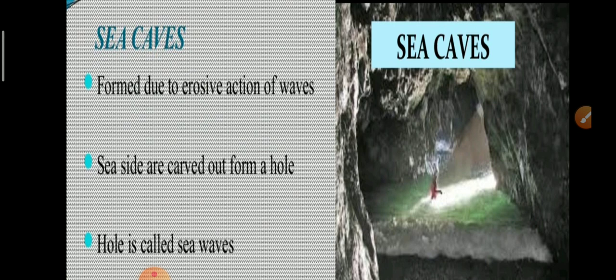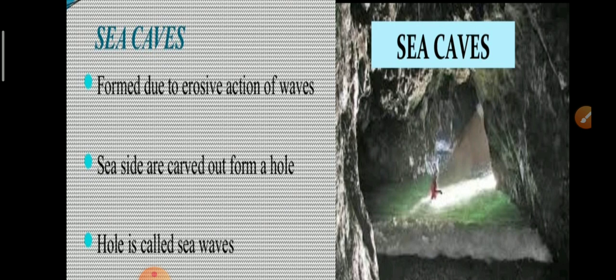Now sea caves. Sea caves form due to the erosion action of waves. Sea caves form due to the erosional action of waves, and the sea sides are carved, forming a hole, and this hole is called a sea cave.